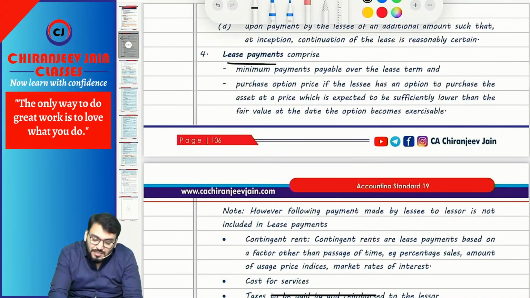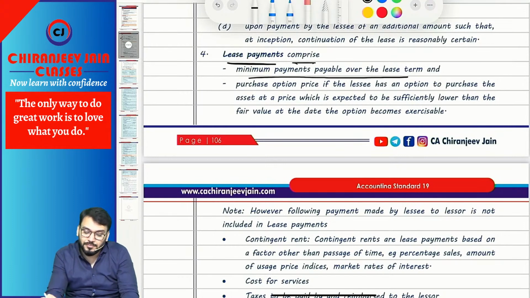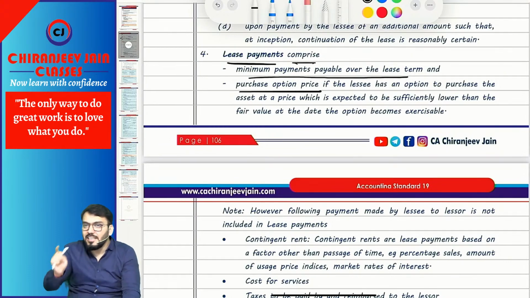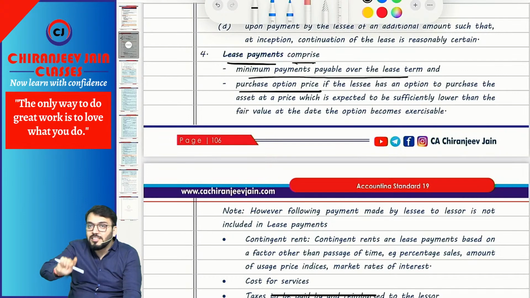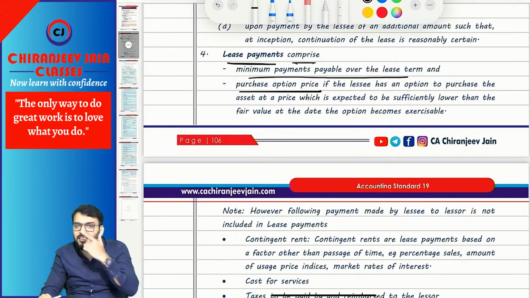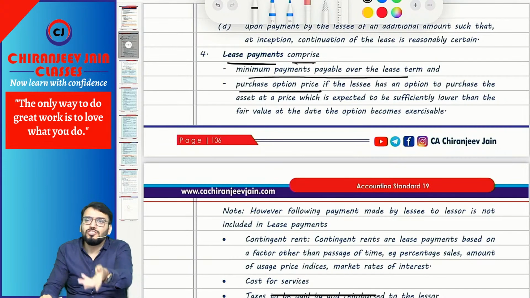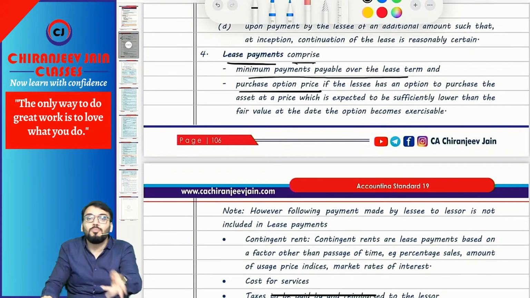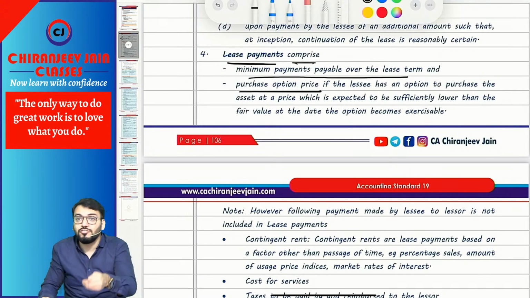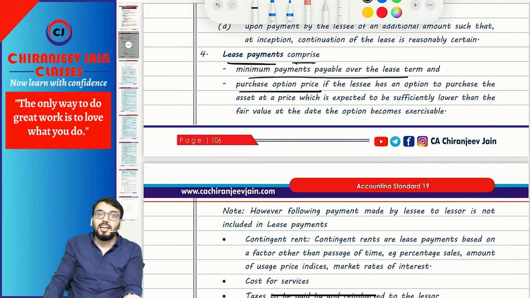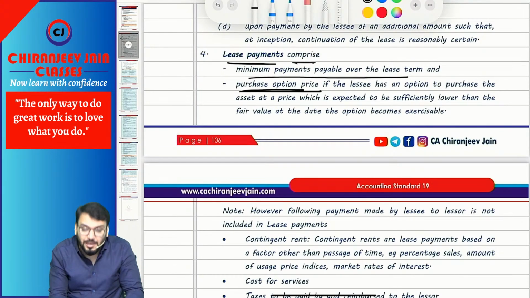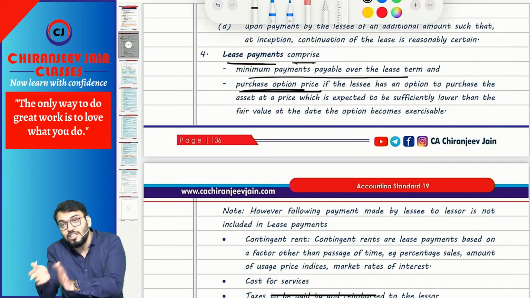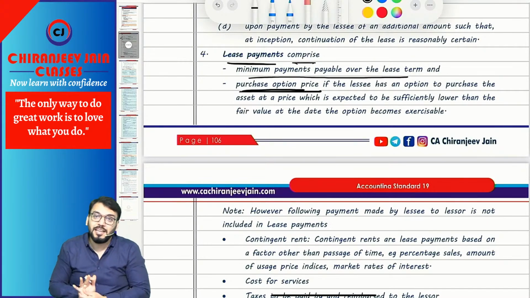Now, lease payment means what? Lease payment comprises the minimum payment payable over the lease term. It will also include the purchase option price. Lease payment means annual lease payment plus purchase option price. Can I say it in this way? If there is a purchase option price, there will be no GRV, and if there is GRV, there will be no purchase option price. Because if there is a purchase option, the lessee will never give a guarantee, as they can already purchase the asset at the end of the lease term.